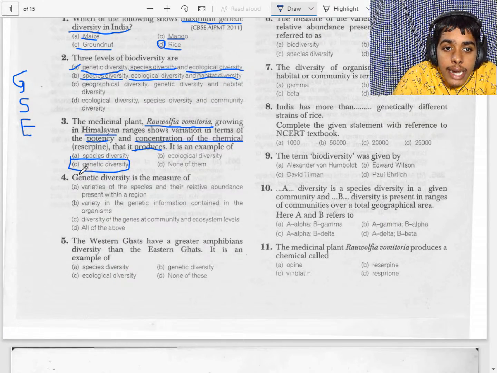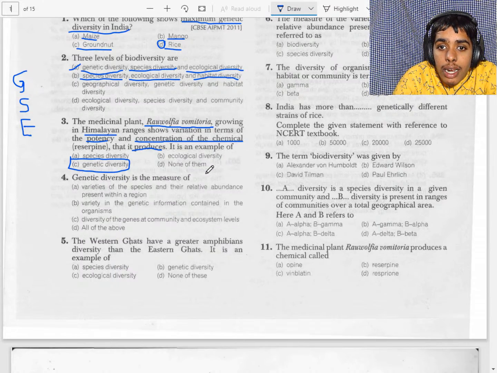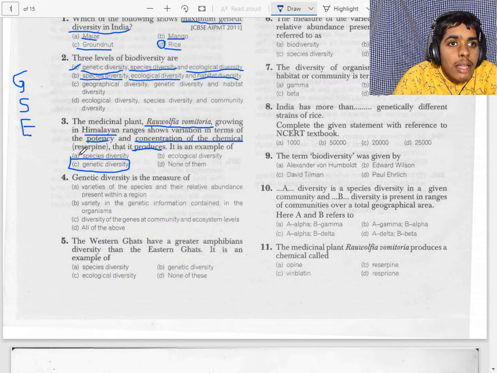Now let's see the third option: diversity of the species at community level. It is ecological diversity. So it is wrong, and the other one is also wrong. So our answer is B. Let's check.